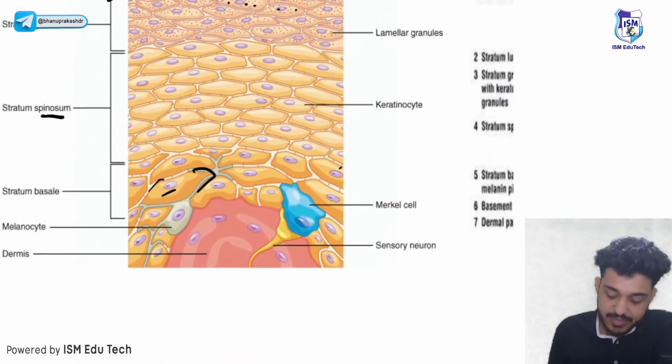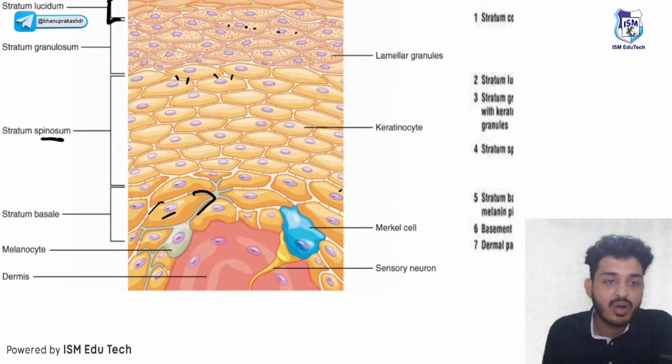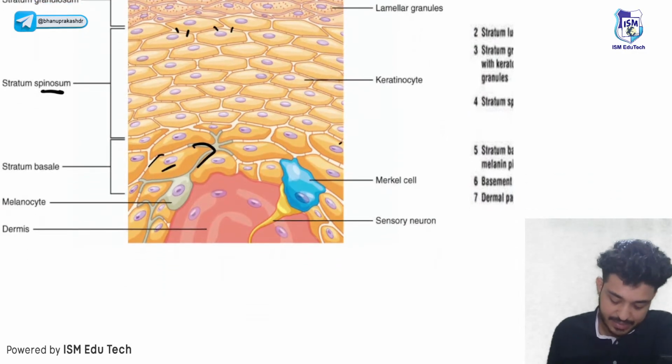Next one is your stratum spinosum. Look here, these are the spines. That is why it is also known as the prickle cell layer. What do we call it? Prickle cell layer. And the last one is your stratum basale.